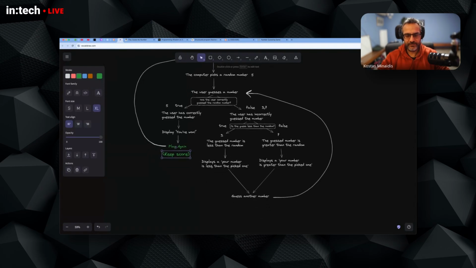And also in here, for example, I could say give a limited amount of tries. So instead of giving the user unlimited guesses, just like I think in this game there is a limit, you can implement some logic that says how many times the user has guessed so far. 5 times, it's okay, give them another guess. 8, 7, whatever.